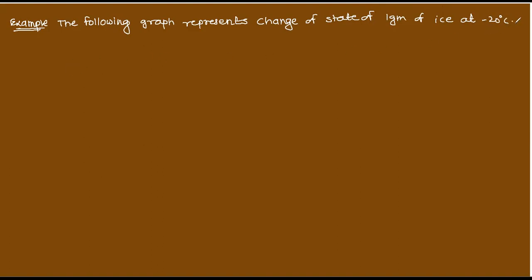Find the net heat required to convert ice into steam at 100 degrees Celsius.